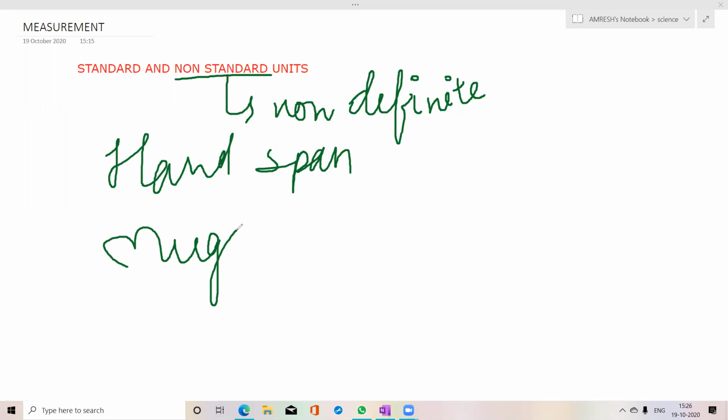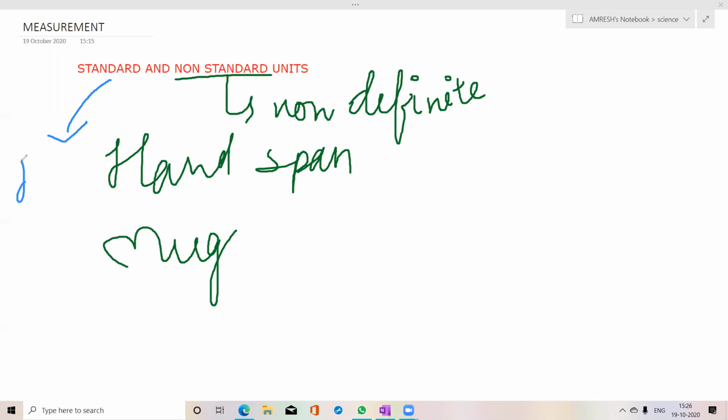So we need some standard units for having definite measurement. So what is that standard unit? Okay, I am giving an arrow and writing. Please note it down in your copy.